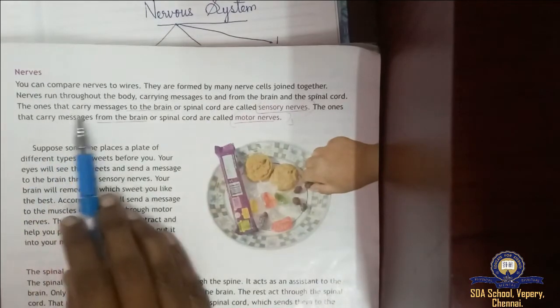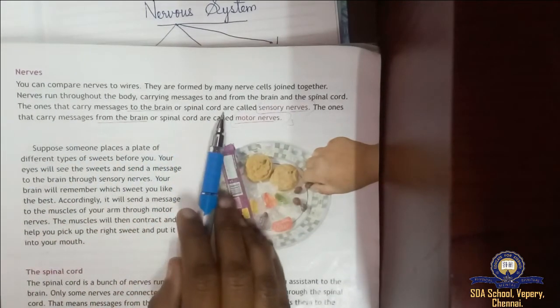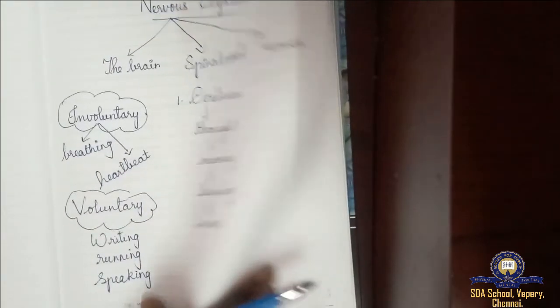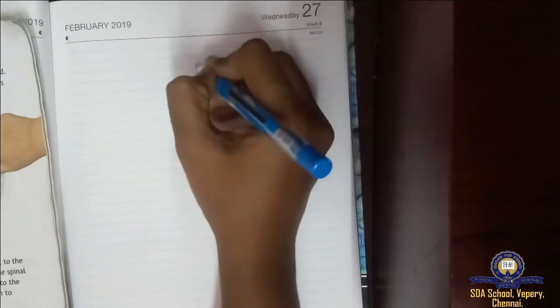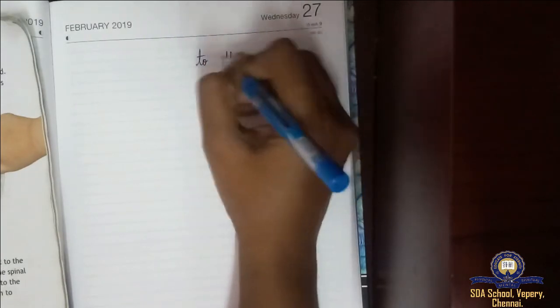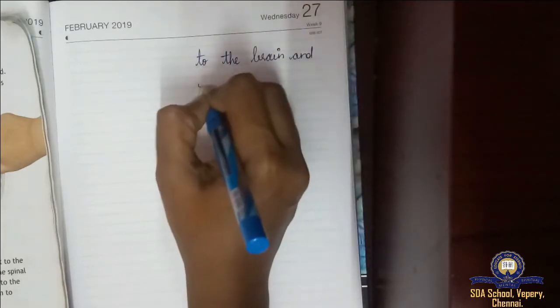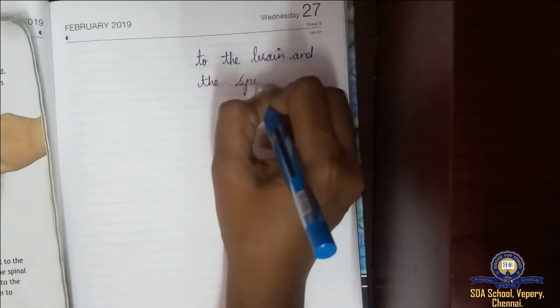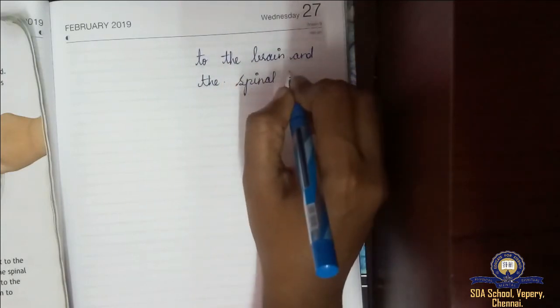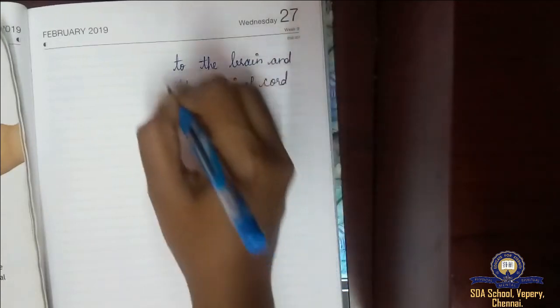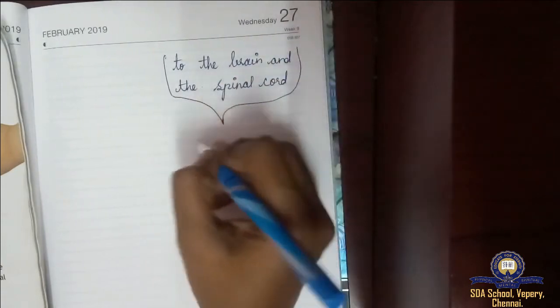Next, the ones that carry messages to the brain or spinal cord are called sensory nerves. Sensory nerves. So the ones that carry messages to the brain and spinal cord, to the brain and the spinal cord, not from the brain. It carries messages to the brain and spinal cord. That means sensory nerves.